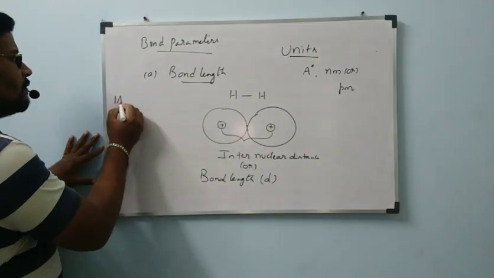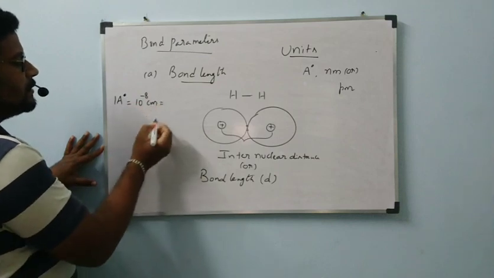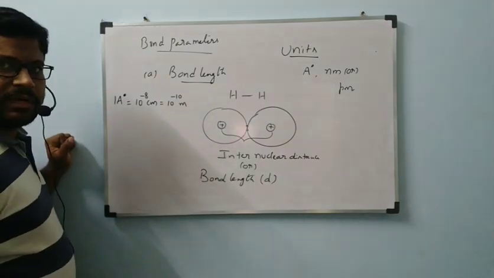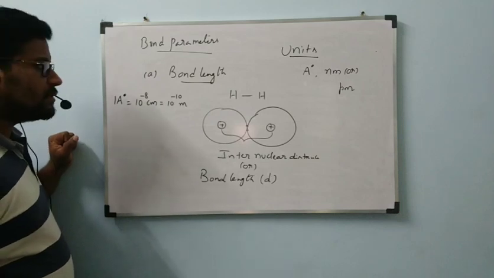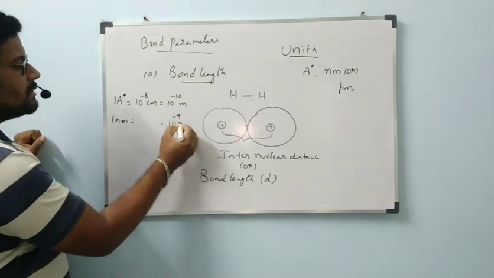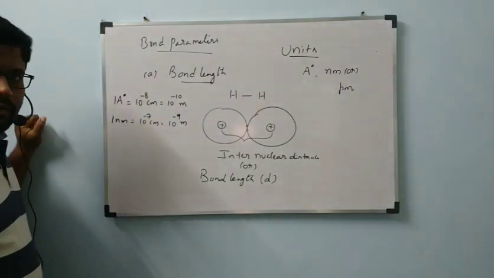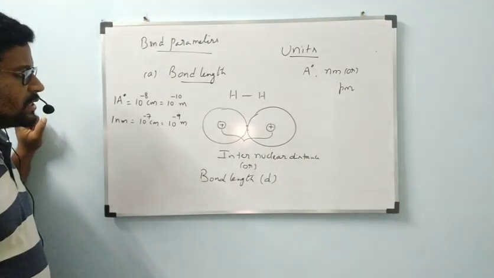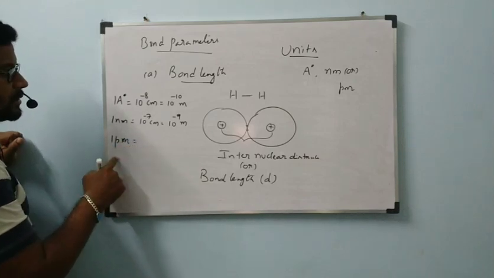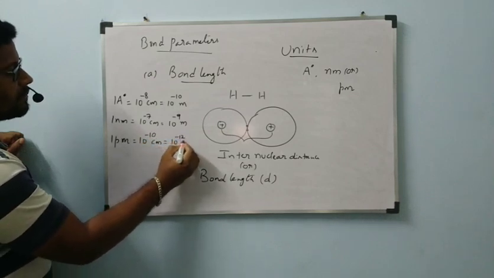Now the conversion: 1 angstrom is equal to 10 power minus 8 centimeters, which is equal to 10 power minus 10 meters. 1 nanometer is equal to 10 power minus 7 centimeters, which is equal to 10 power minus 9 meters. 1 picometer is equal to 10 power minus 10 centimeters, which is equal to 10 power minus 12 meters.